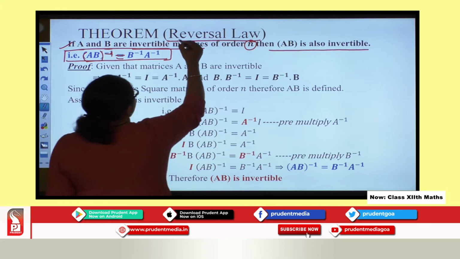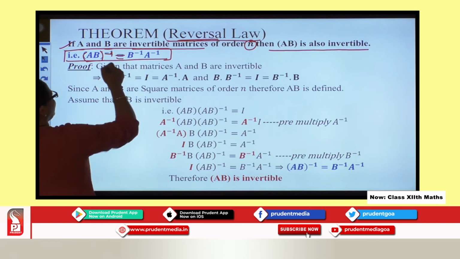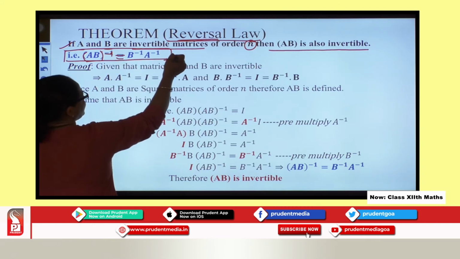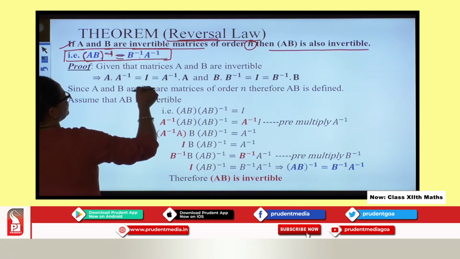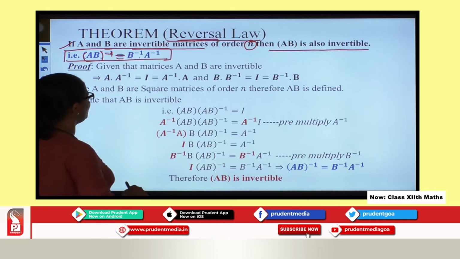Why is it called the reversal law? Because B inverse comes first, into A inverse. It is not a typing mistake. I said B inverse into A inverse. So this is very important for you to note down.